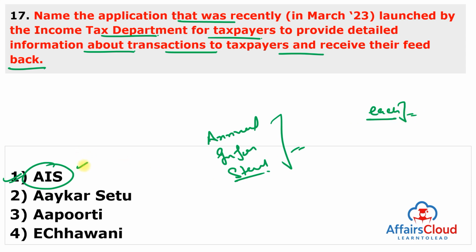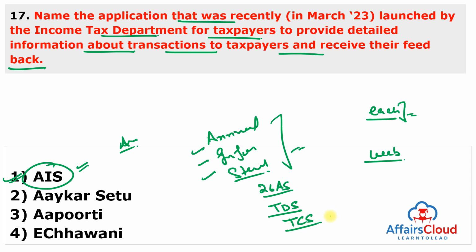And this AIS application is a free mobile application providing a comprehensive view of the annual information system, which is a collection of various information about the taxpayer. The information will be consistent throughout the mobile application and the web portal. Hence, this AIS information can be accessed through a web portal and the application. This annual information system is a comprehensive view of all the information for a taxpayer displayed on Form 26AS, which includes TDS, tax deducted at source, and tax collected at source TCS data, as well as information on advance tax and self-assessment tax. Moving to the next question.